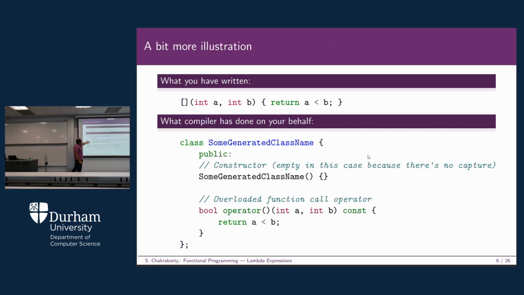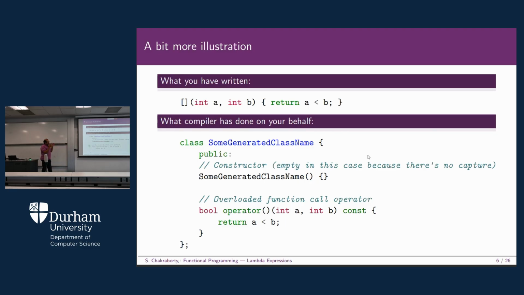Then you should have some constructor function. The constructor doesn't have any body in this case while you are defining it. Then you have a bool operator. The operator is also a function, being implemented in the standard template library of C++, and it can take int a and int b, and return a less than b. So this is basically a boolean function. It takes two integers, a and b. If a is less than b, it will return 1. That is, yes, a is less than b, so I am returning 1. These things will be implemented there.